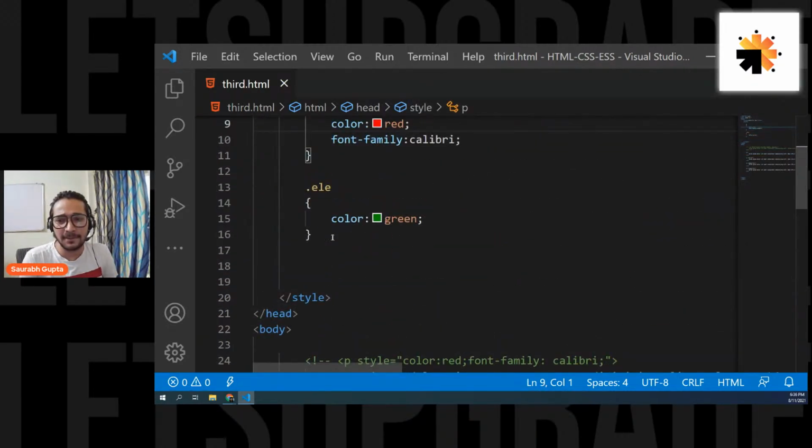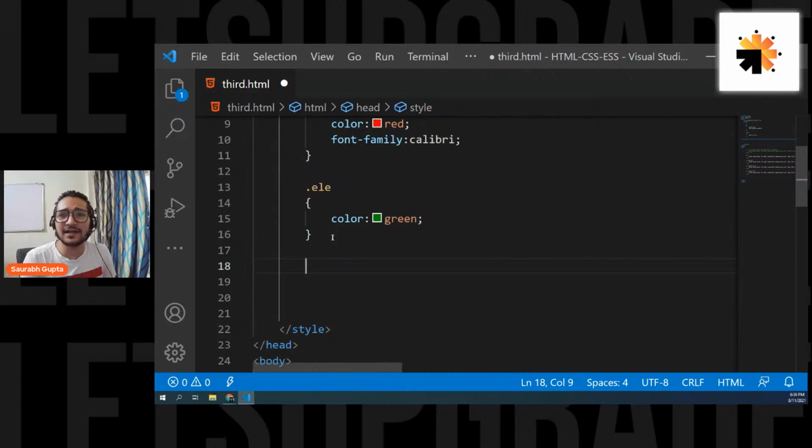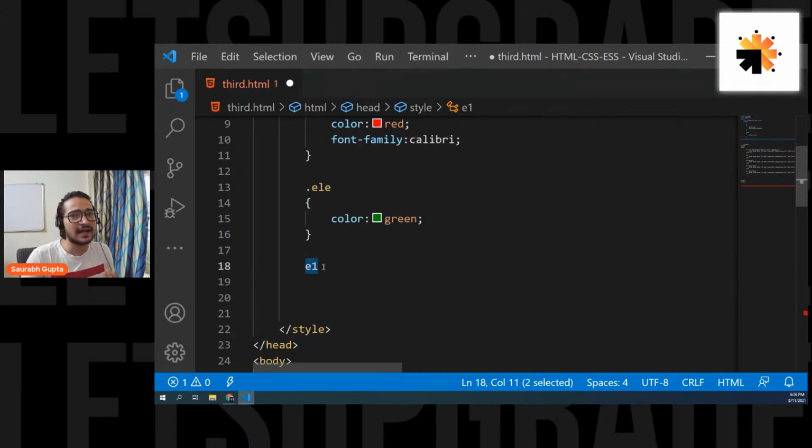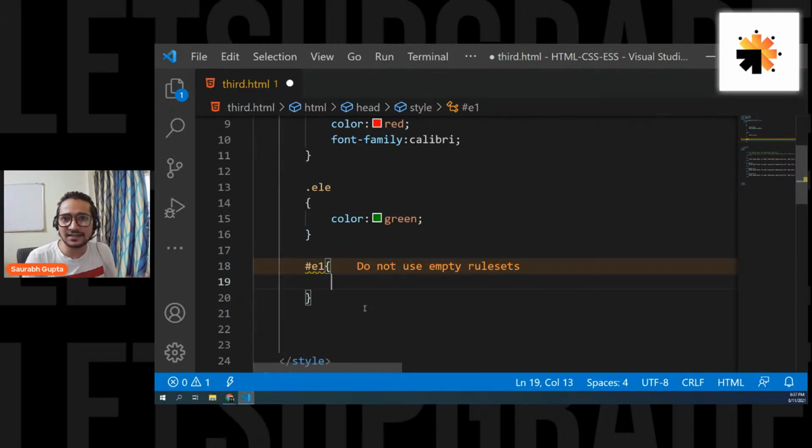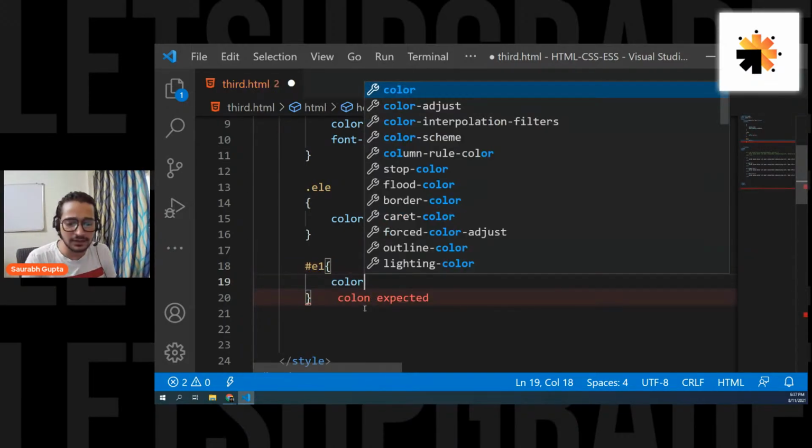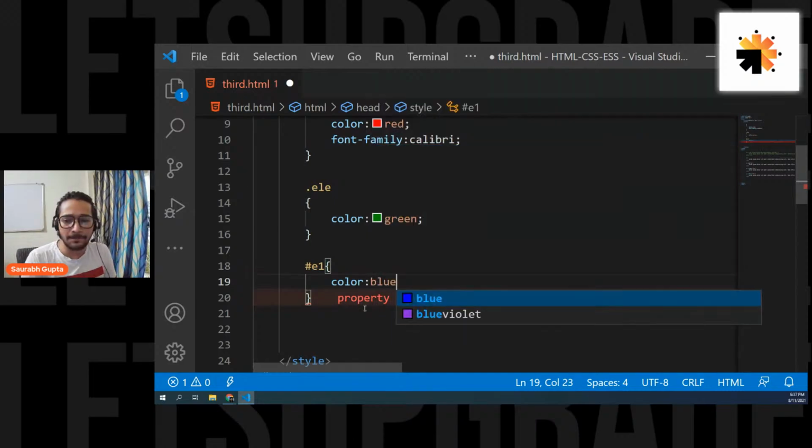Okay, so now guys, let's move ahead, and now let's select the element using ID. That's how you do it. You simply write E1. But again, one more thing. When you write it like this, the CSS will think that it's a tag name. So to differentiate that it's an ID, remember to put a hash. For class names, you put a dot. So when you select the element using class name, you put a dot, and when you select the element using ID, you put a hash. Remember that. That's the basic difference while you select the elements. Is that clear, everyone? And now if I want to show you, you can do this. Color, let's say I put blue.